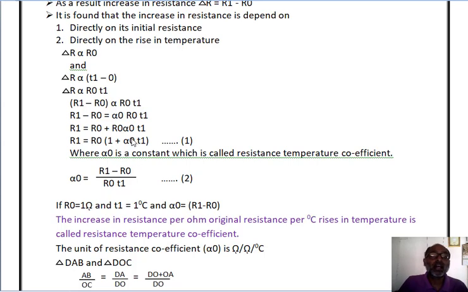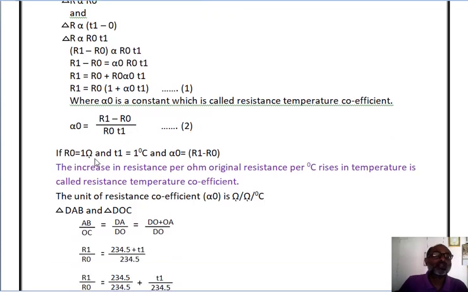Now here alpha 0 is a constant which is called the resistance temperature coefficient. So if we want to find out the value of alpha 0, our equation becomes alpha 0 is equal to R1 minus R0 divided by R0 T1. So if R0 is 1 ohm and the temperature T1 is 1 degree centigrade, then alpha 0 is equal to R1 minus R0.